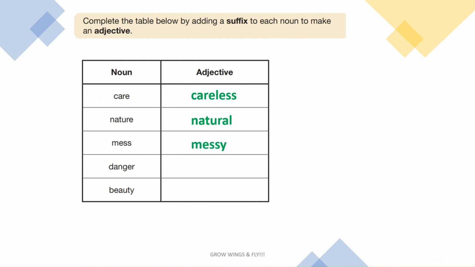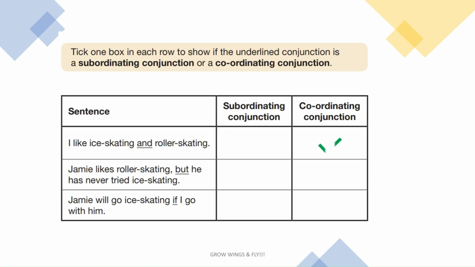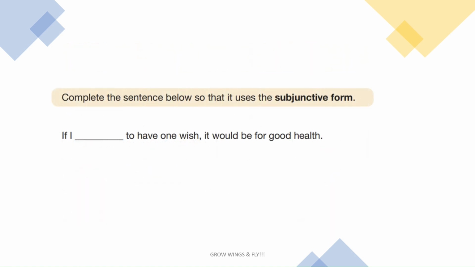Care will become careless. Nature will become natural. Mess will become messy. Danger will become dangerous. Beauty will become beautiful. When you are presented with such a question, the trick is to check if you can use the same conjunction in the beginning of the sentence. In this case, we can say, if I go with him, Jamie will go ice skating. It still makes sense. The subjunctive form expresses a wish, demand, or obligation.